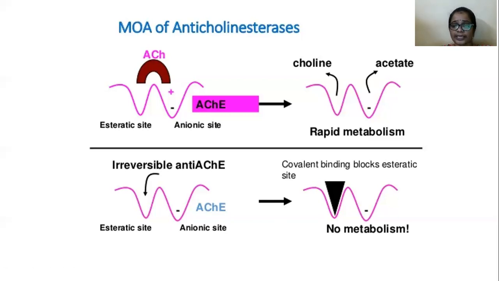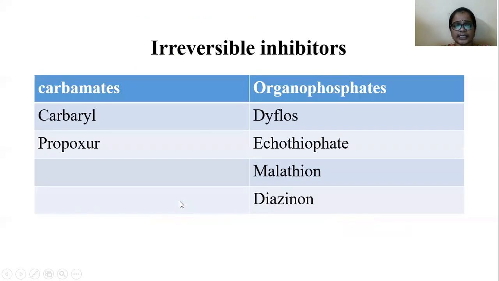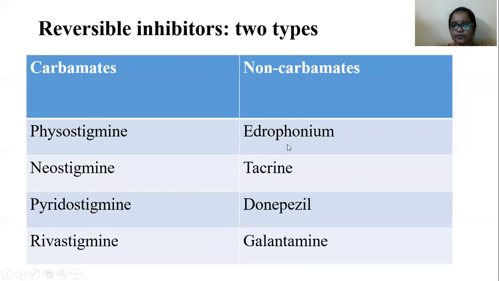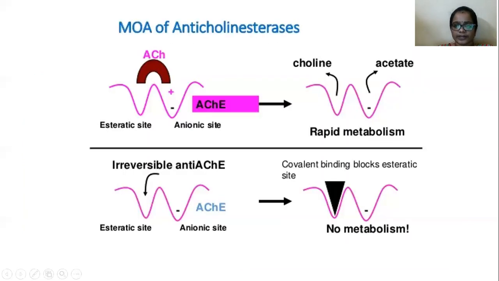It acts slowly, but the phosphorylated enzyme reacts very slowly. Except for the drugs edrophonium, tacrine, donepezil, and galantamine, these act like carbamates, right? But they are non-carbamates. These four kinds of drugs bind with the anionic site. The remaining anticholinesterase drugs all bind with the esteratic site.